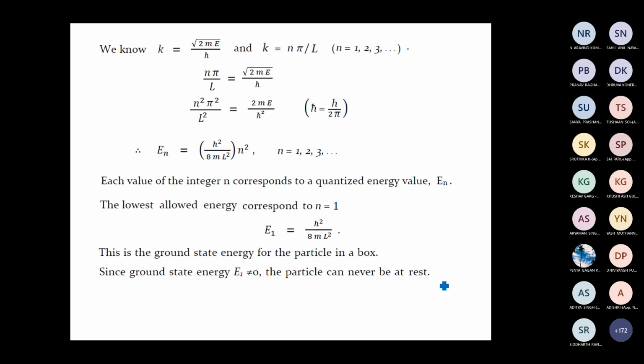The energy of a quantum particle is quantized. For a classical particle, the energy is continuous. A classical particle can be at rest and the lowest value of energy it can have is 0. But a quantum particle cannot be at rest because its ground state energy is not equal to 0. It will have some finite, non-zero ground state energy. That energy is also called the zero point energy. So this is a very peculiar difference between a quantum system and a classical system.